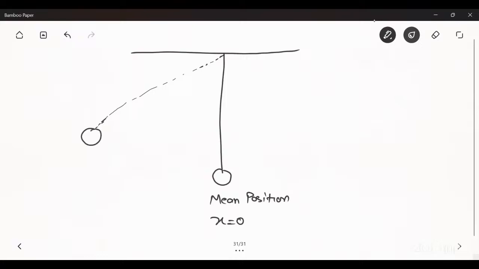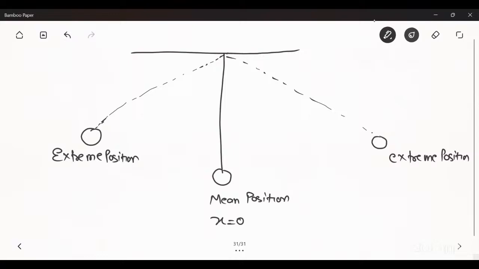The extreme position is that in which the value of x is equal to plus minus A, where A means its amplitude.